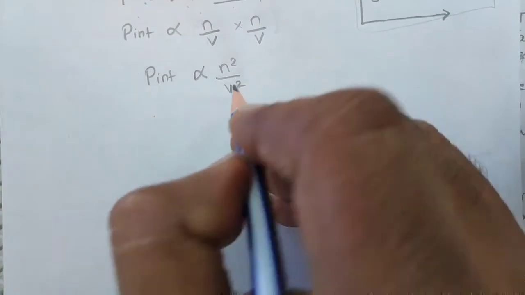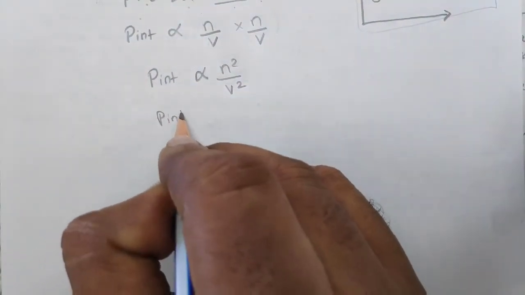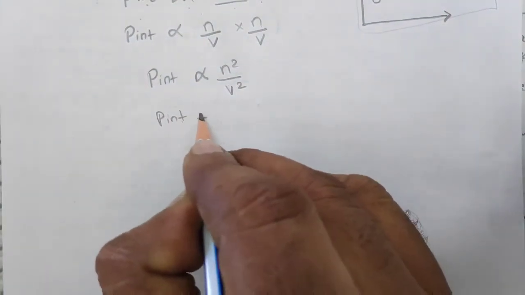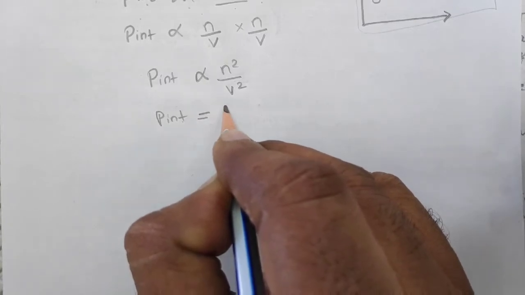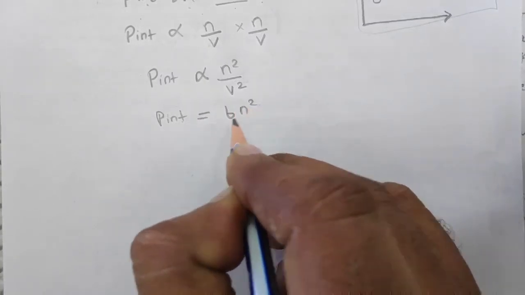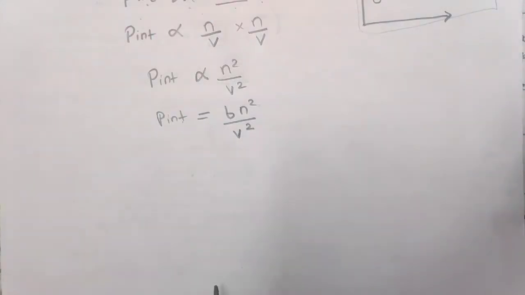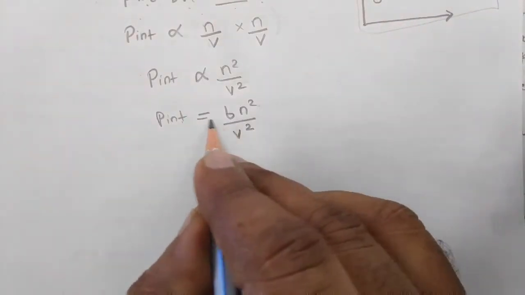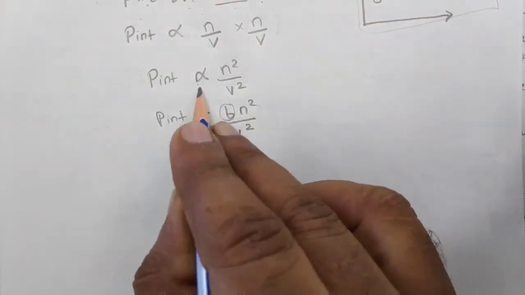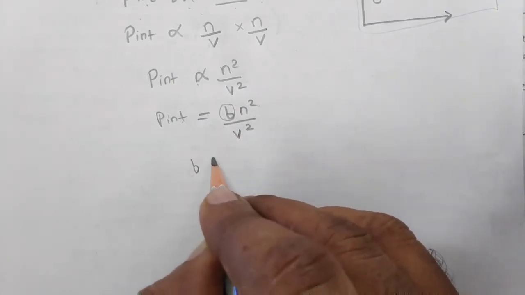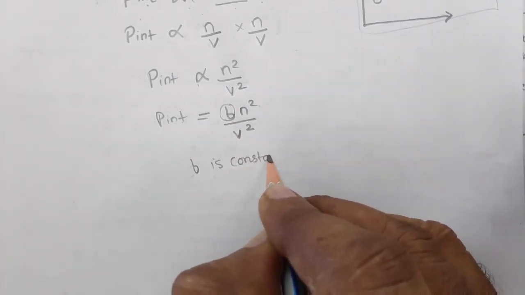If I remove the proportionality sign, then P internal will be equal to B into n square by V square, where B is the proportionality constant.